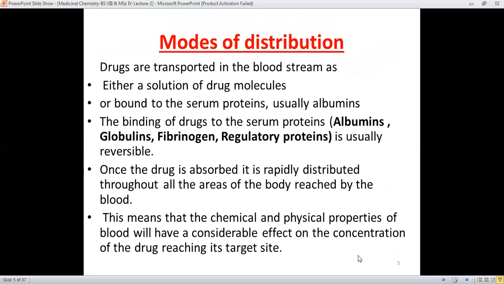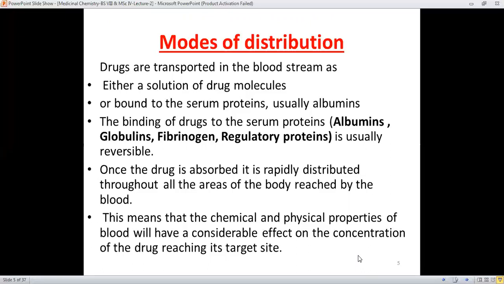Next is the modes of distribution. Drugs are transported in the bloodstream either as a solution of the drug molecule, or they may be transported in a bound form, where the drug molecules are bound to the serum proteins. It means that the proteins present in the blood are responsible for the binding of these drug molecules.